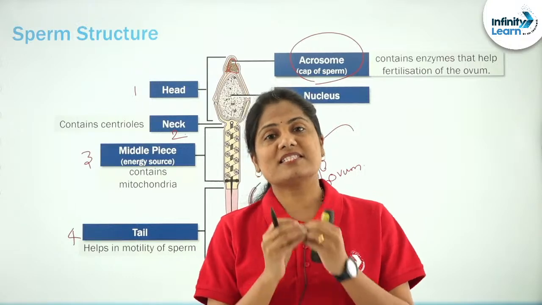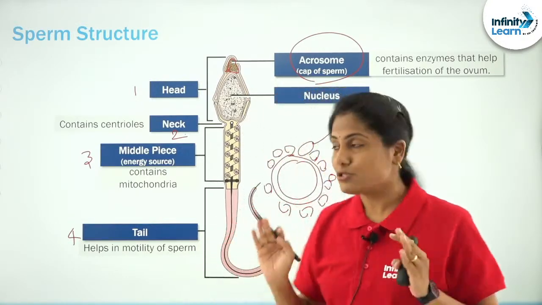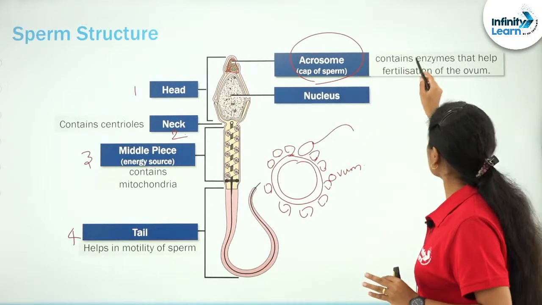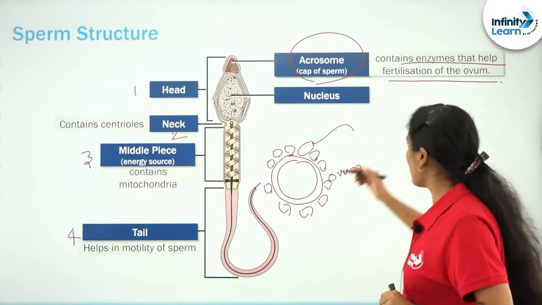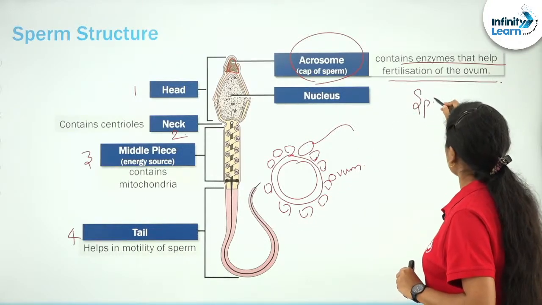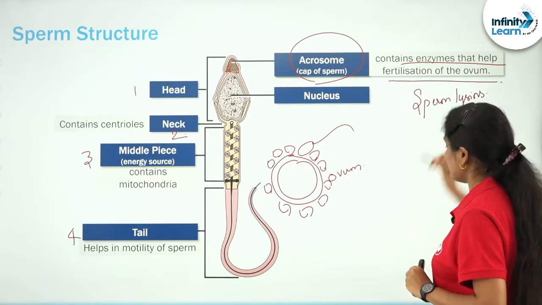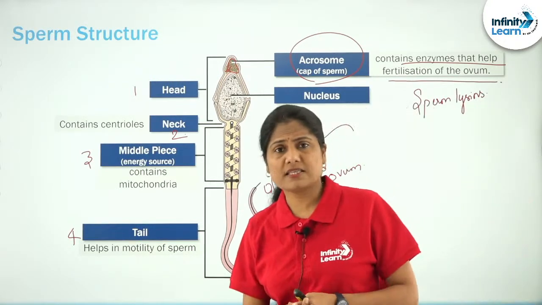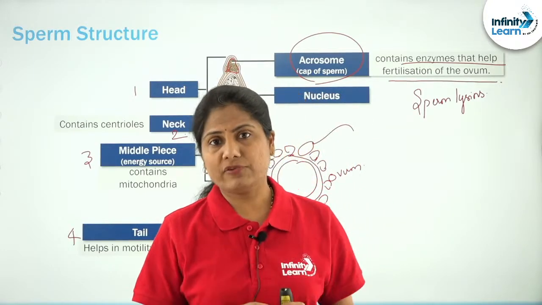So, it requires a set of lysines, the enzymes which help with the breaking. Right? So, those are present in the acrosome, certain enzymes that help in the fertilization of ovum. What are these enzymes called? They are referred to as the sperm lysines. There is hyaluronidase, there is corona penetrating enzyme, the zona lysine, to name a few, right?